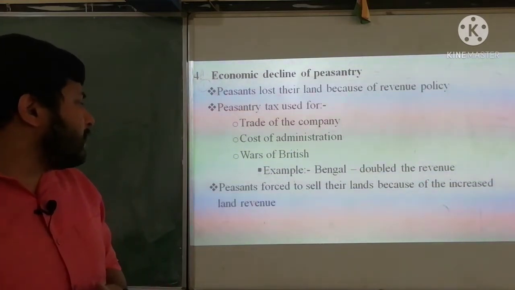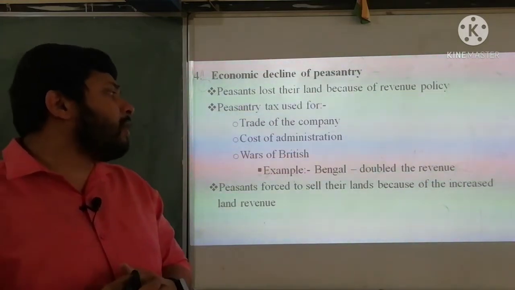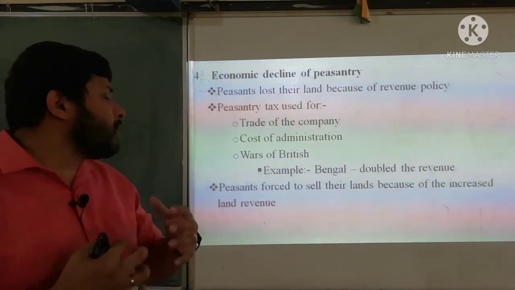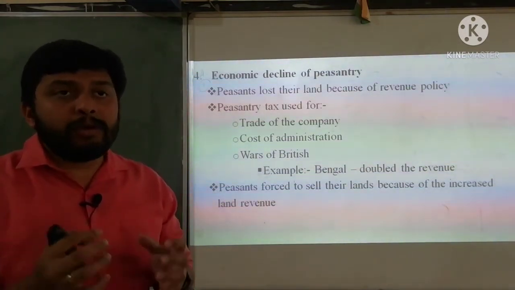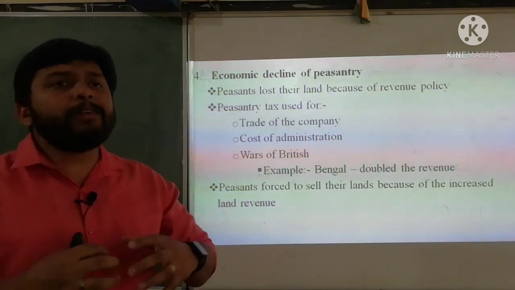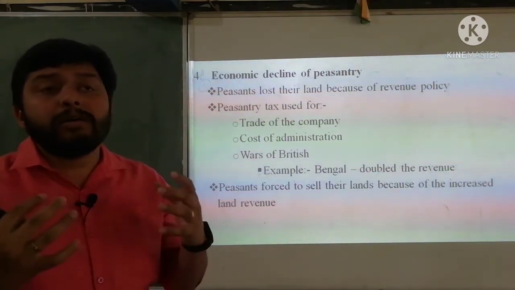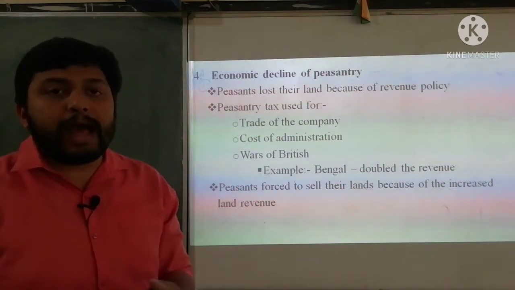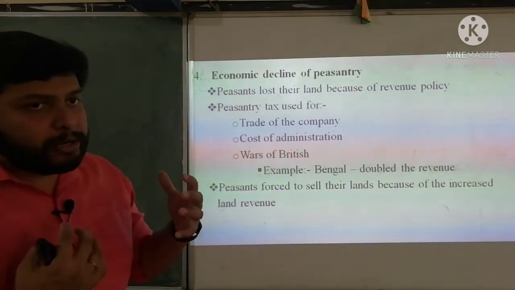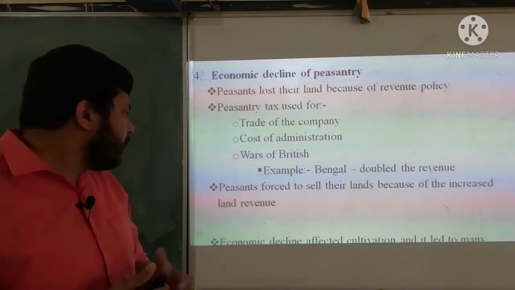Then again, it says that peasants were forced to sell their lands because of the increased land revenue. When the British increased the land revenue, the people did not have income according to the tax on the land. So they were forced to sell their land in order to meet the expense, in order to give taxes to the government.